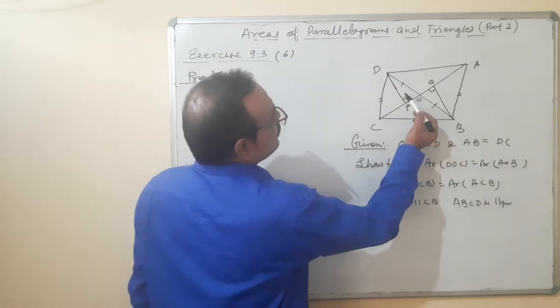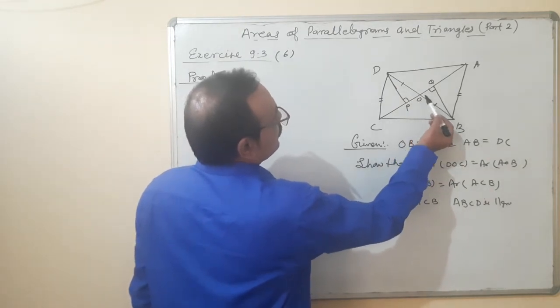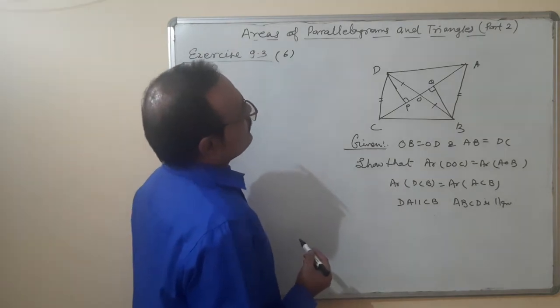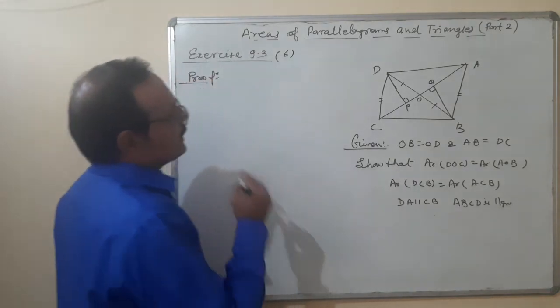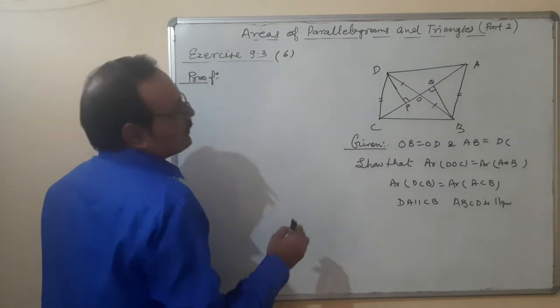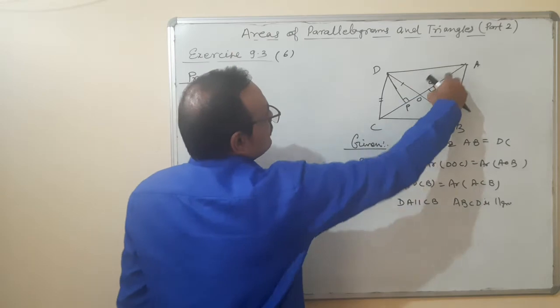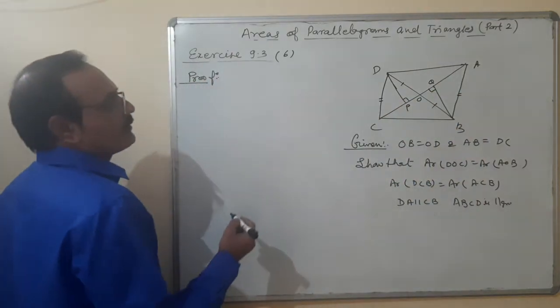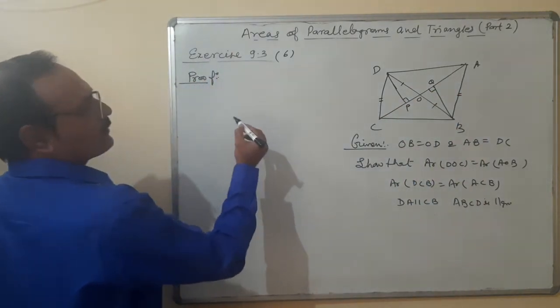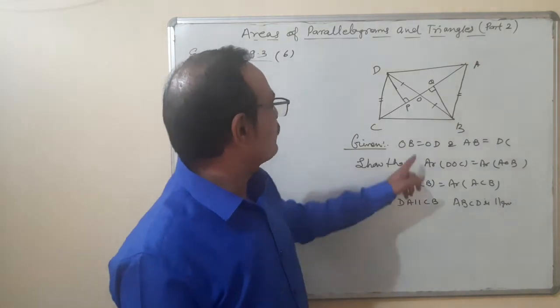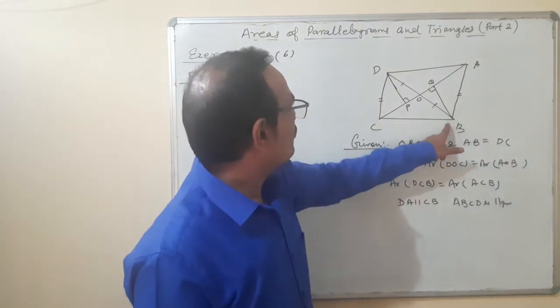first of all, we will prove that both the triangles are congruent. Okay. How both the triangles are congruent? No, they are not congruent. So we are going to prove that area of triangle, we will use one thing only, that OB is equal to OD.